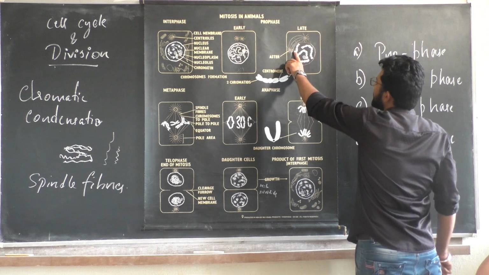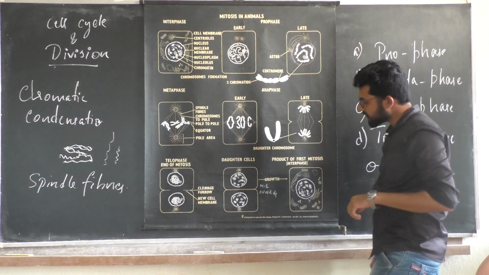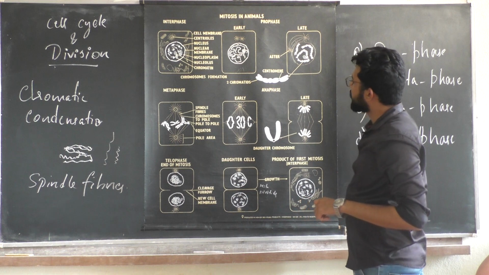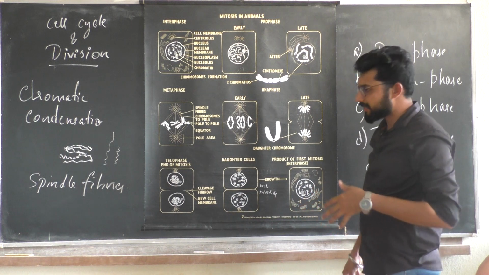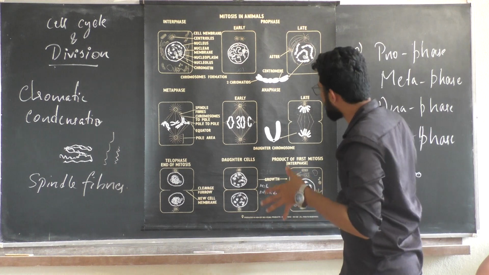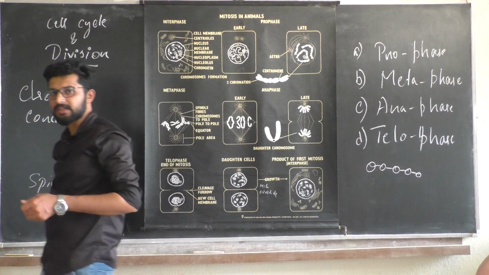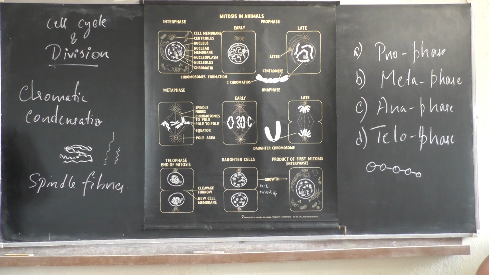After spindle fiber formation, or when the chromatids have undergone condensation, you have centrioles, which are moving towards the poles of a cell.